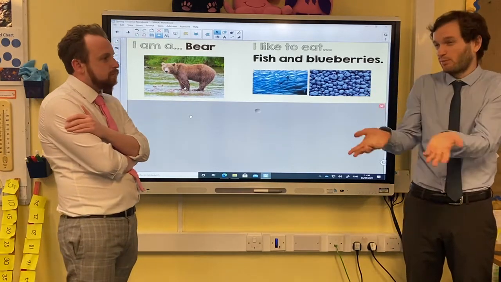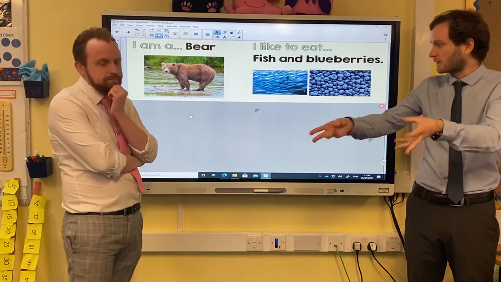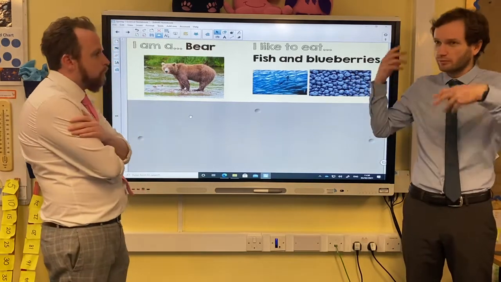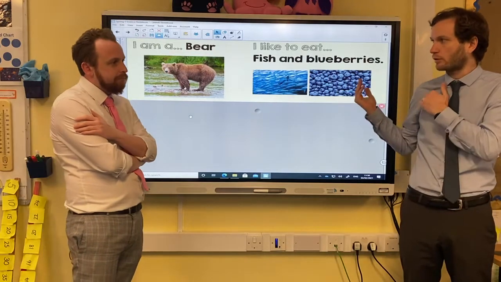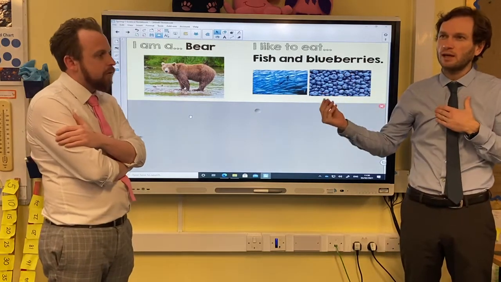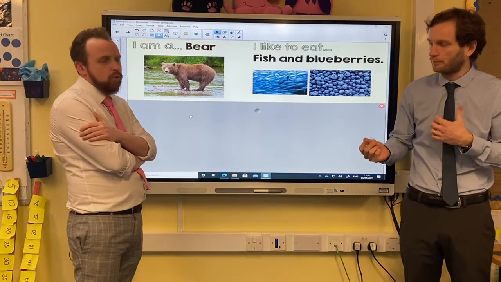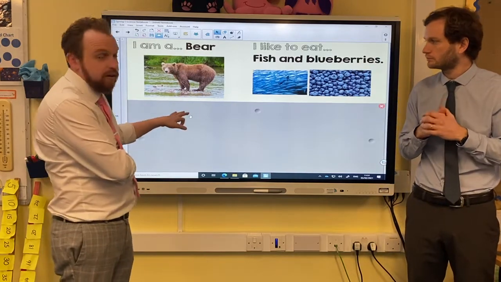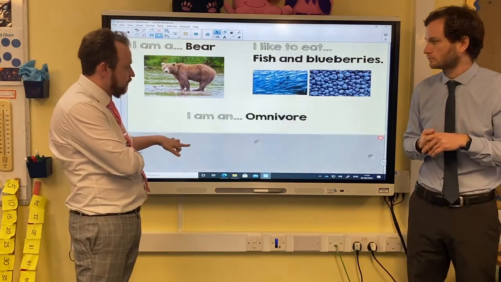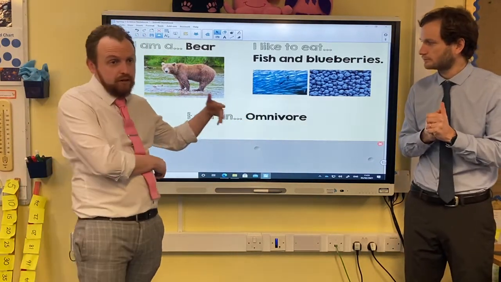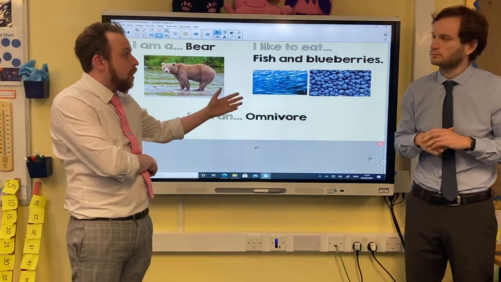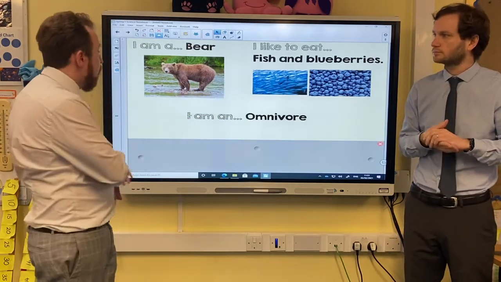So it's basically meat. So they're eating other animals, and then blueberries, fruit comes from a plant, is part of a plant. So they're eating both. So they must be an omnivore. Let's see if Mr. Fenn's right. Did you also guess omnivore? I hope so, because bears are omnivores. Yeah, absolutely right. They eat other animals, fish, and they also eat plants as well.